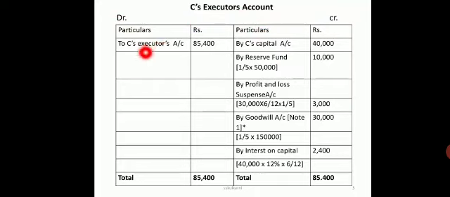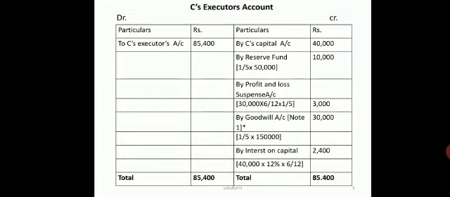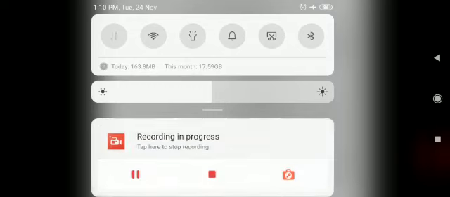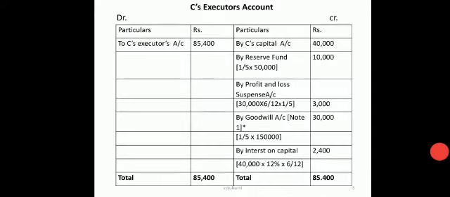First we are going to transfer C's capital account, that is 40,000.